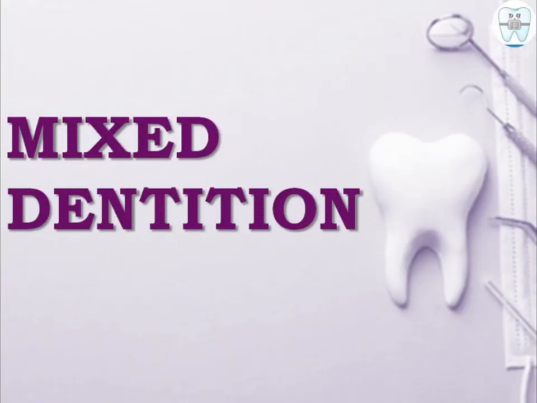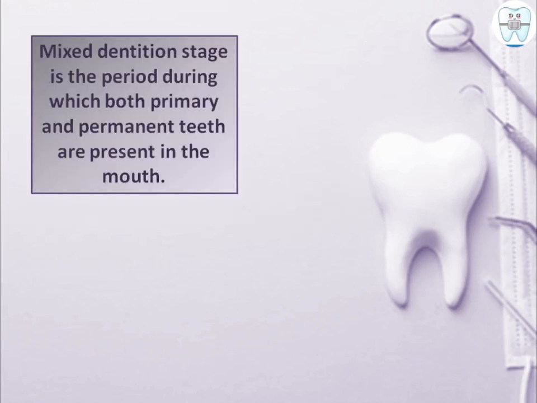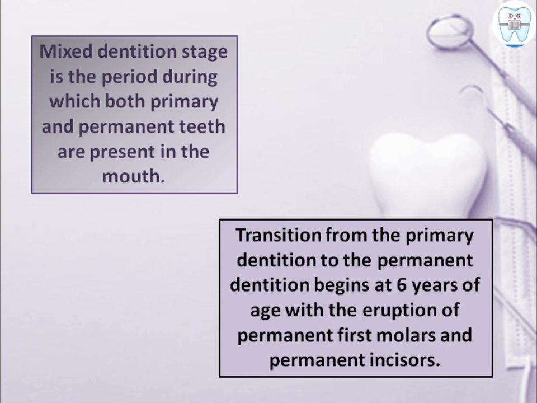So our next topic is mixed dentition. Mixed dentition stage is the period during which both primary and permanent teeth are present in the mouth. Transition from the primary dentition to the permanent dentition begins at 6 years of age with the eruption of permanent first molars and permanent incisors.